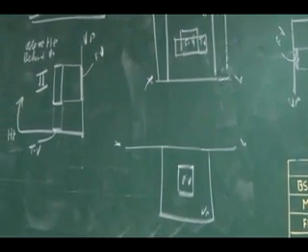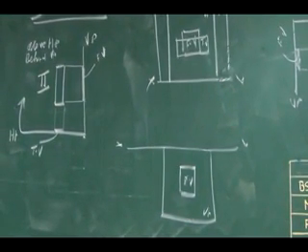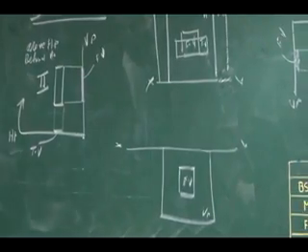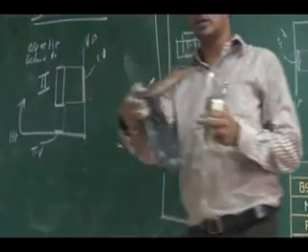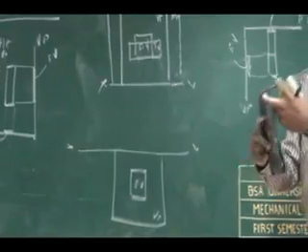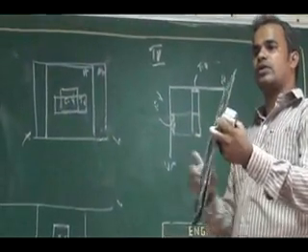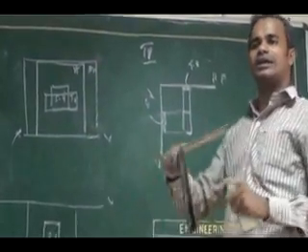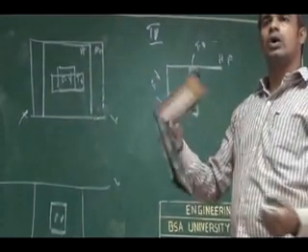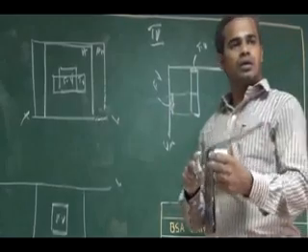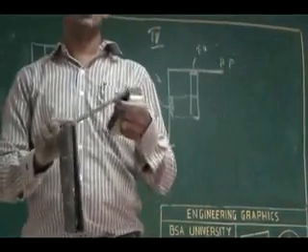So my other plane, the horizontal plane, as per the fourth angle projection, in this fourth quadrant: the front view you have here. The top view you have got here should be rotated 90 degrees clockwise.